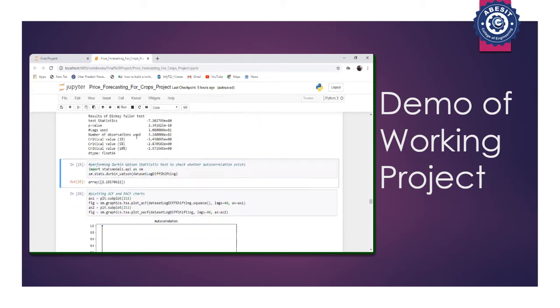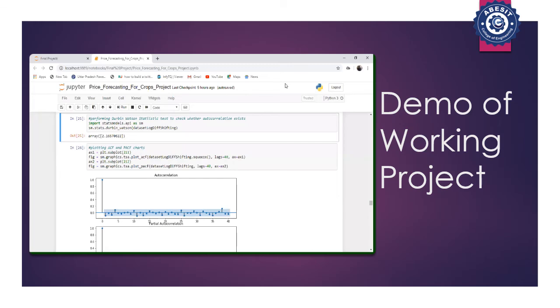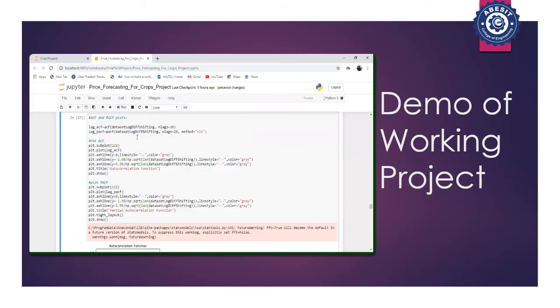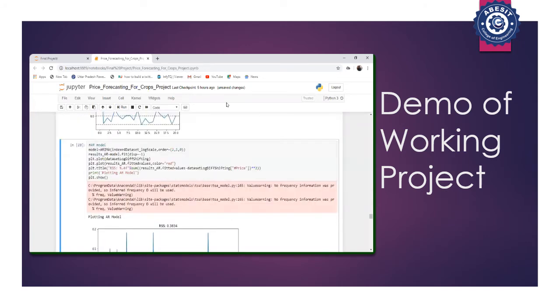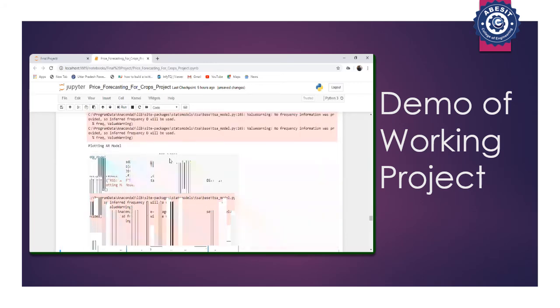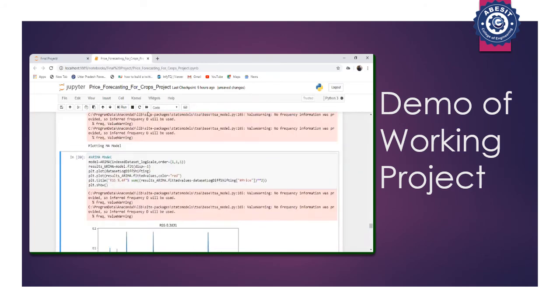Then for measuring the autocorrelation, we used the Durbin-Watson statistics test, which gave the value 2.1657, which means that there is no autocorrelation. Now we have plotted the ACF and PACF charts. After that, we implemented the AR model, that is the autoregressive model, with P equal to 2, D equal to 1 and Q equal to 0, and we got an RSS of 0.3834. After that, we implemented the MA model, which is the moving average model.